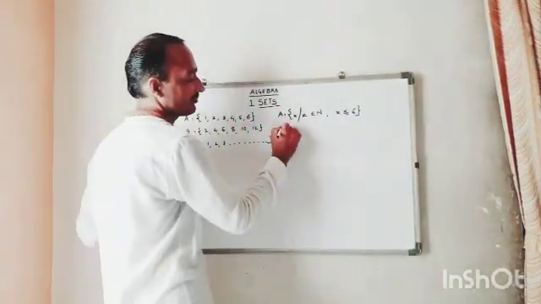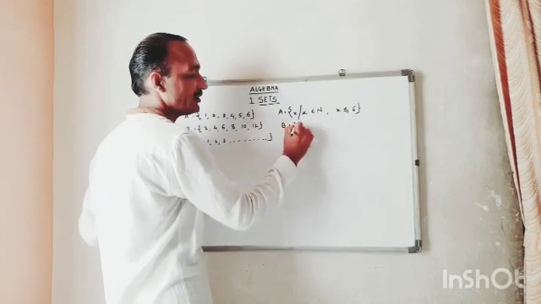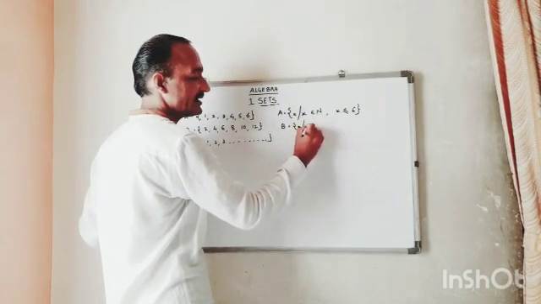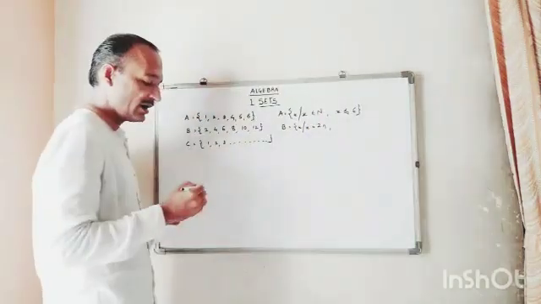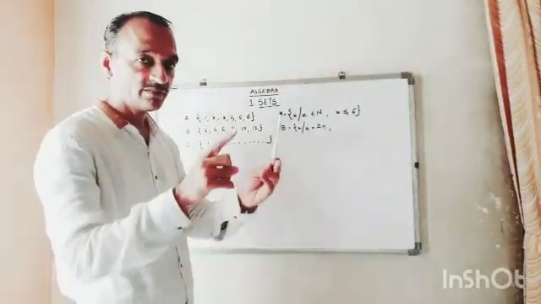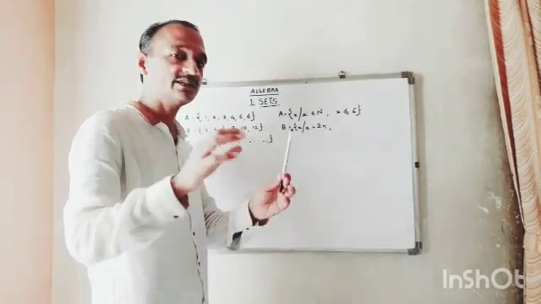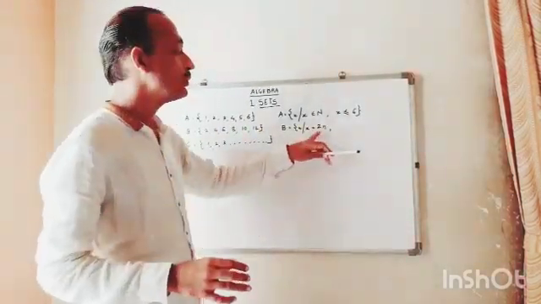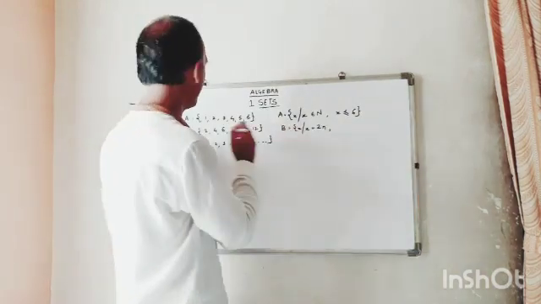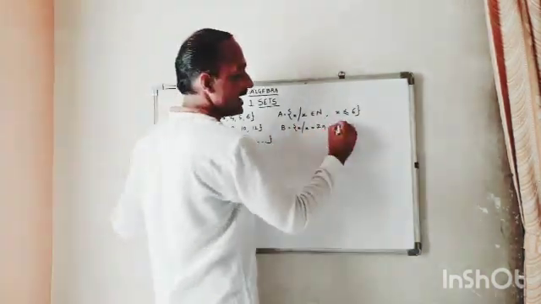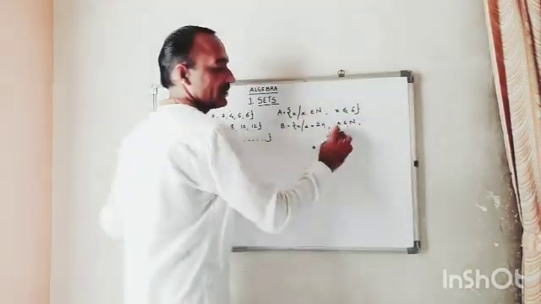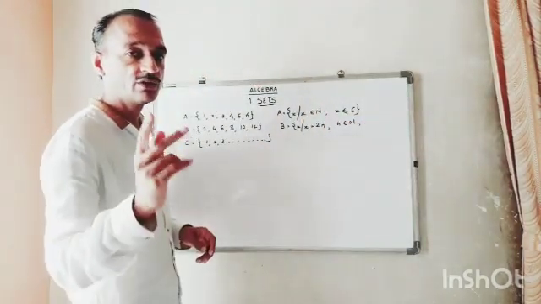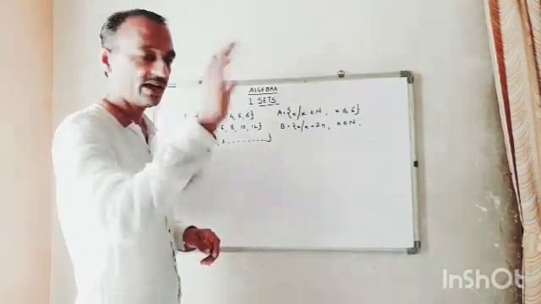Here B is the set of x where x is equal to 2n. Now what is the relation between 2 and n? The relation is multiplication, 2 into n. Now n refers to natural numbers, n belongs to natural numbers: 1, 2, 3, 4, 5, 6, 7 and so on.